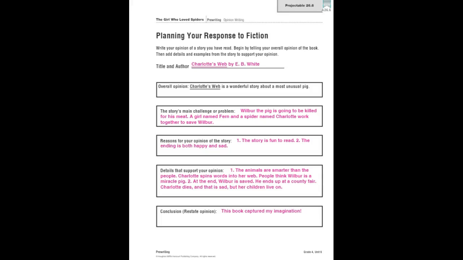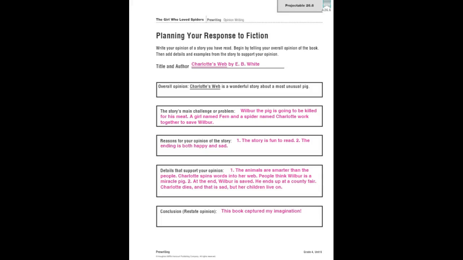It states your overall opinion as well. Then you're going to include reasons and examples and details from the story that support your opinion using precise language, which we have practiced. And then you're going to conclude your response to fiction with a statement that again sums